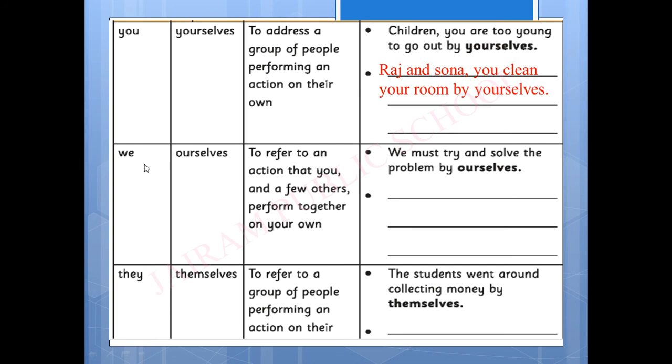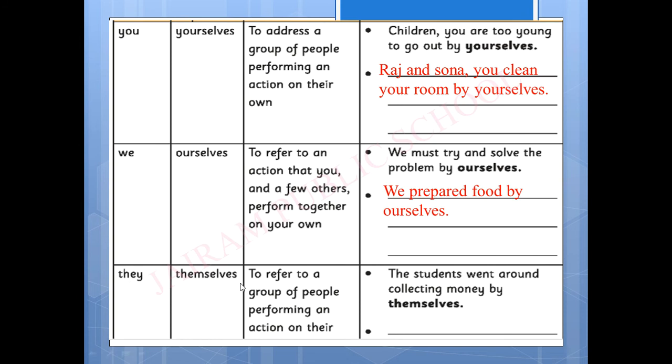Next, we. The reflexive pronoun is ourselves, to refer to an action that you and a few others perform together on your own. So here you have been involved in this action. You and the person related to you are performing an action. We must try and solve the problem by ourselves. Likewise, we prepared food by ourselves. This means you are also involved in this action, so here we are using we.